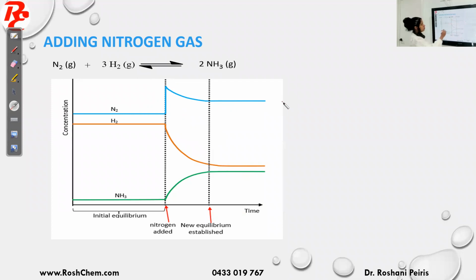And the hydrogen will also decrease if the forward reaction is happening, because nitrogen and hydrogen are reacting together. That's why the concentration of hydrogen is also decreasing and becoming constant. The forward reaction happening means the ammonia concentration is increasing and becoming constant. So you can see after this time, all the concentrations again became constant. So I can say the new equilibrium was established after that point.